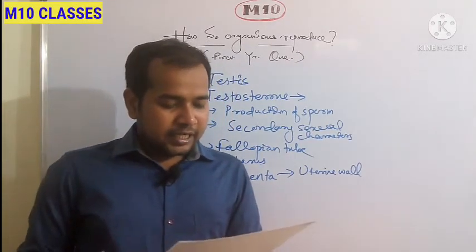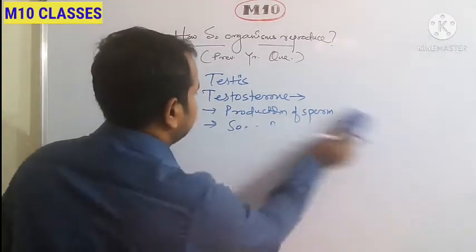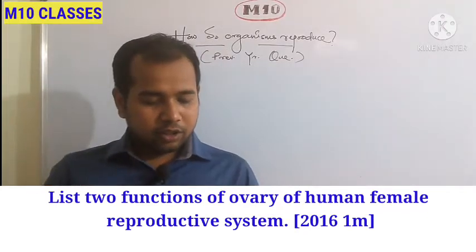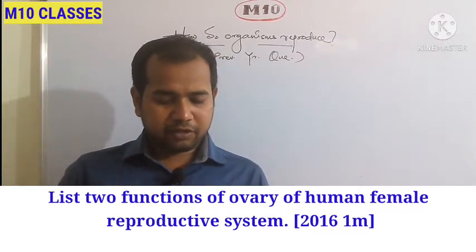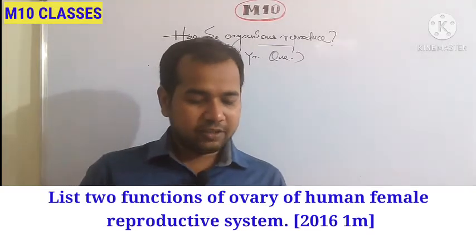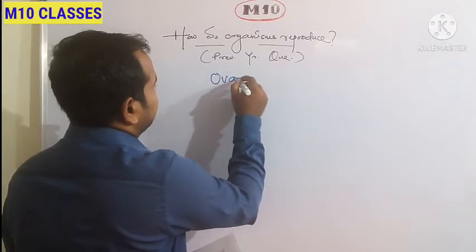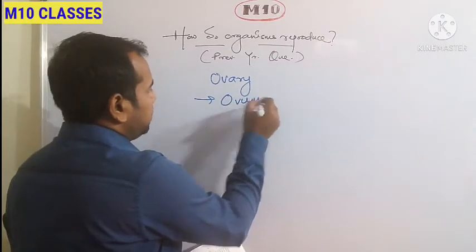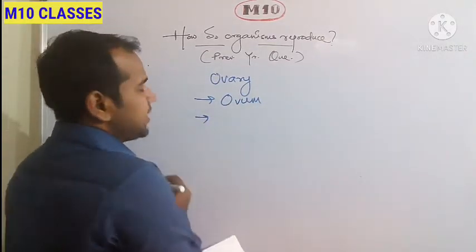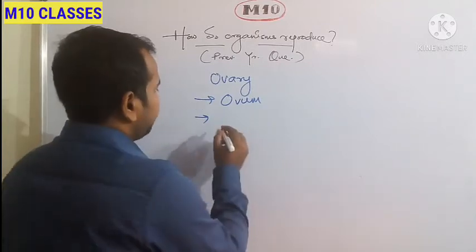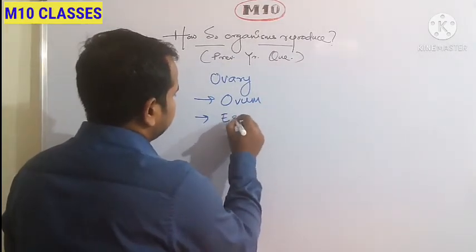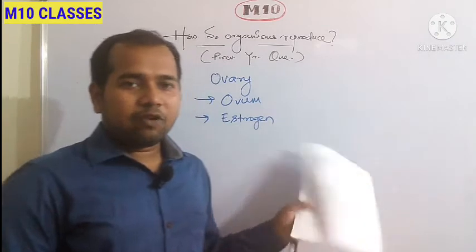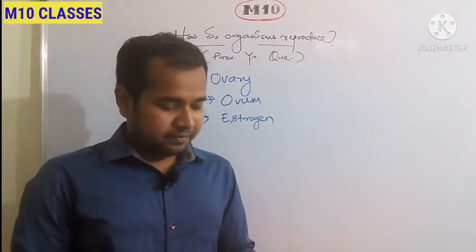Next question. List 2 functions of the ovary of a human female reproductive system. It is one more question from 2016. Okay. Again, ovary. It produces the female gamete, that is called your ovum. Okay. Production of ovum. Secondly, it produces hormones also. One is estrogen. This regulates the secondary sexual characters in the female.